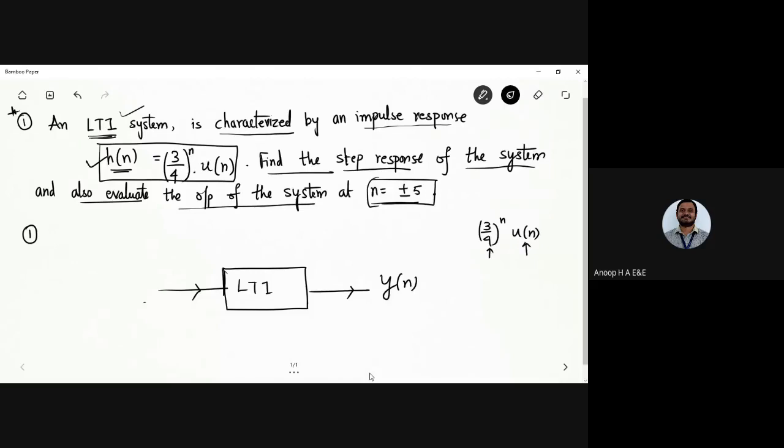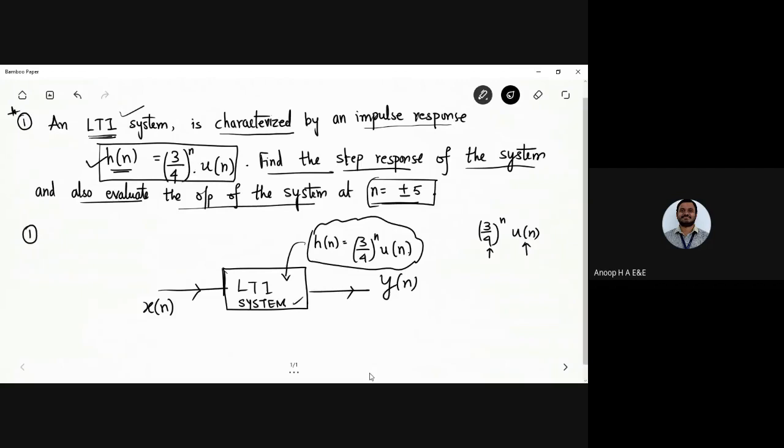This LTI system is characterized by h of n, which is (3/4) power n u of n, the impulse response of the LTI system.